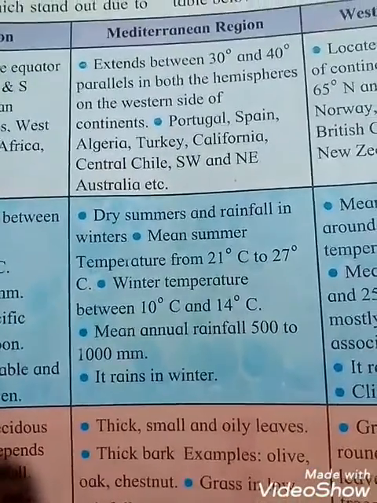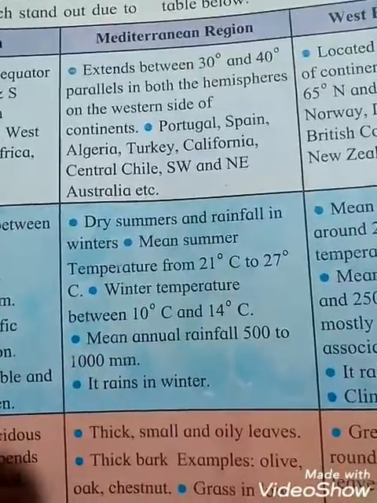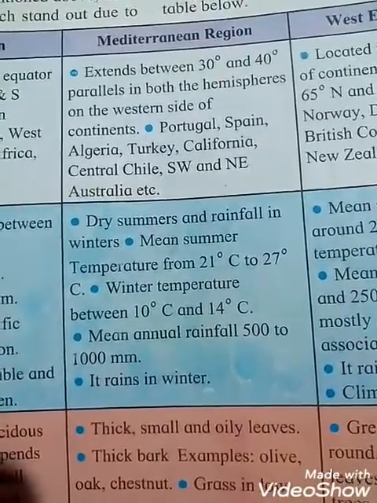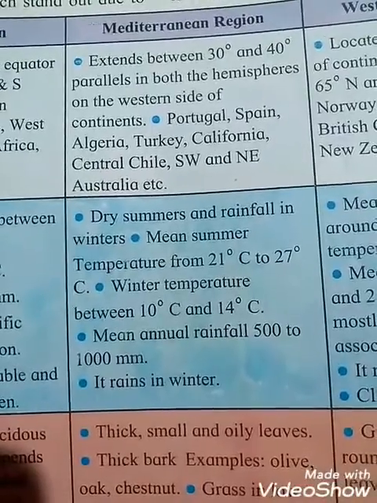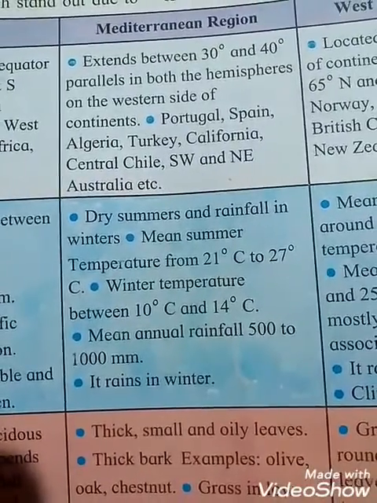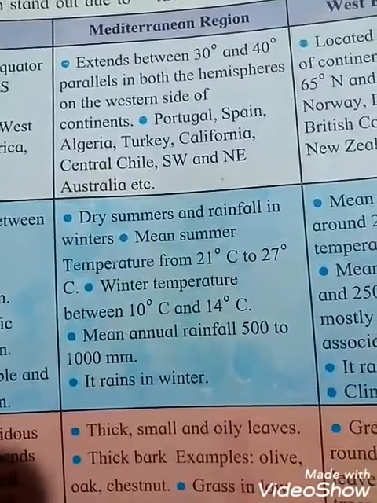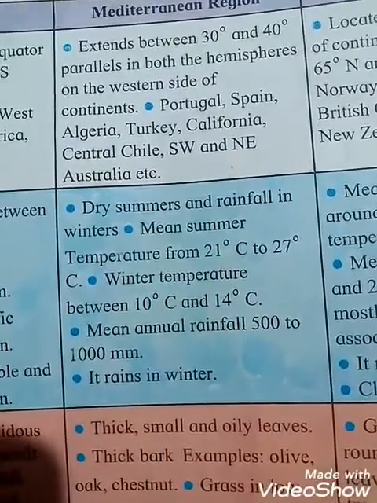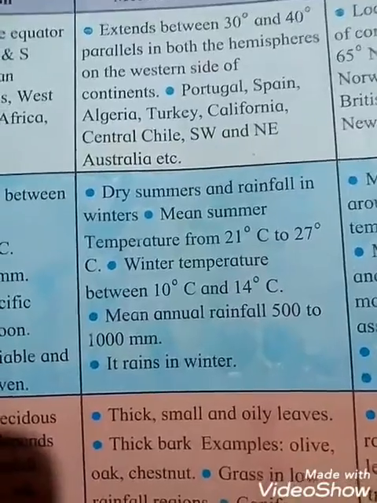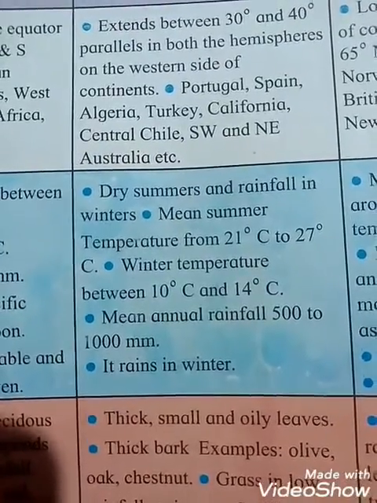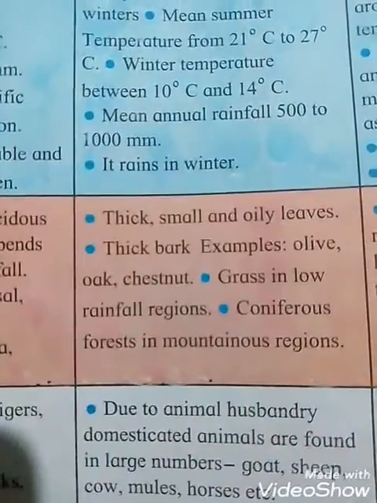Climate here, students: dry summer and rainfall in winter. So summer will be dry and rainfall comes in the winter season. The mean summer temperature is from 21 degrees Celsius to 27 degrees Celsius, and the winter temperature is between 10 degrees Celsius and 14 degrees Celsius. And see students, here the mean annual rainfall is 500 to 1000 millimeters, and it rains in the winter season.